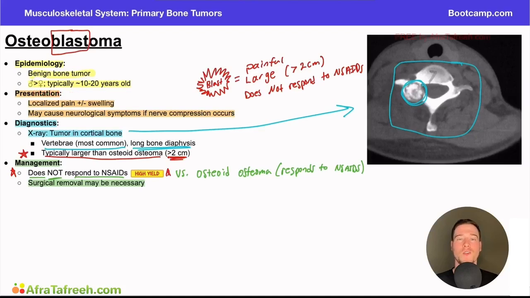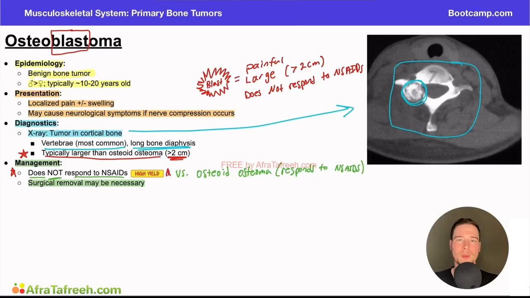Well, using our clues from this question stem, right? It does not improve with anti-inflammatories. It's causing right arm numbness and tingling, right? It's upper back cervical neck pain, likely to have involvement of the vertebra. Well, the most likely bone tumor that this patient has is the osteoblastoma. Again, there's tons of clues in there. Another key one is the age of the patient. If they talk about a 15-year-old patient, that really fits nicely into our typical or classic age range.